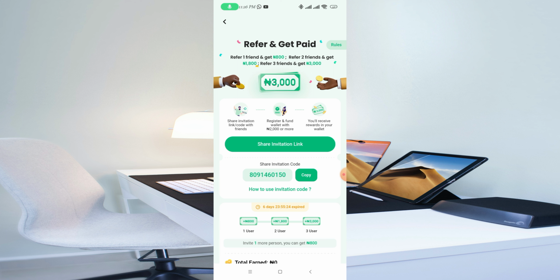And if you sell SIM cards in Nigeria, trust me, you will be able to earn a lot of money, because you can tell people to register or pay using their new SIM card that they just purchased. And once they do that, you're going to earn money by referring them to Opay. So this way you can keep making money on a daily basis. The more SIM cards you register, the more money you're going to be making.